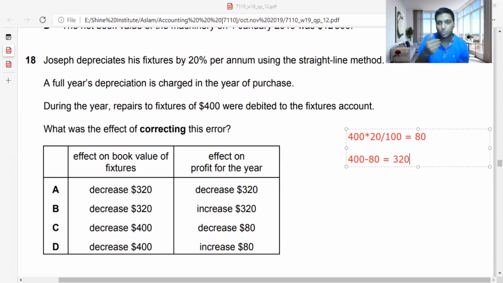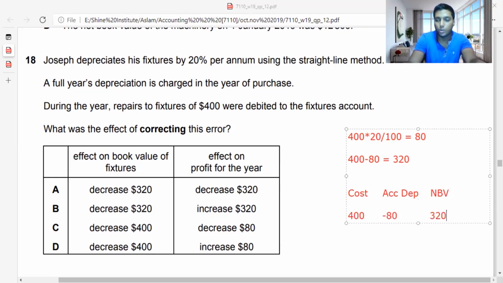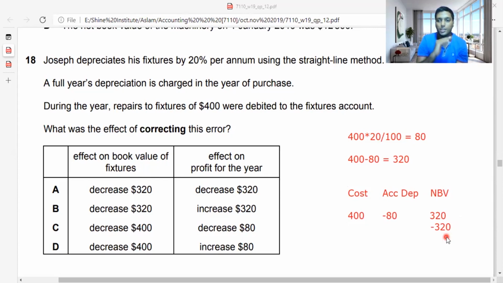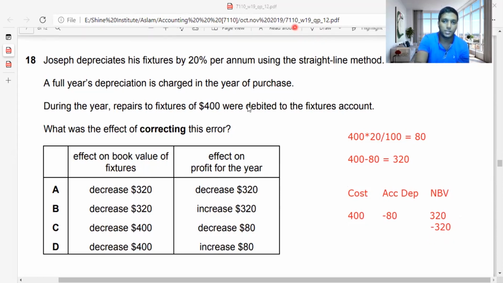Now in your balance sheet, you will have one column cost, accumulated depreciation, and also another column net book value. Actually in 400 they have removed 80 here, and they got a final net book value of 320. Now if I want to remove from this amount, I should not remove 400, I should remove this 320 to get my book value, because the question is about the book value of the fixture. So I need to remove 320. So A is the answer for the 18th one.